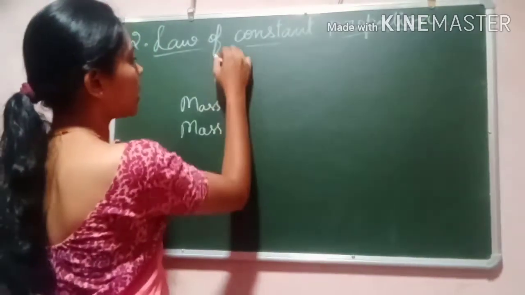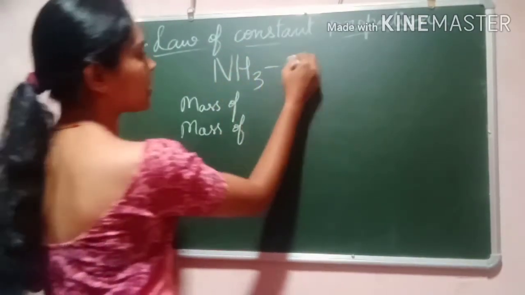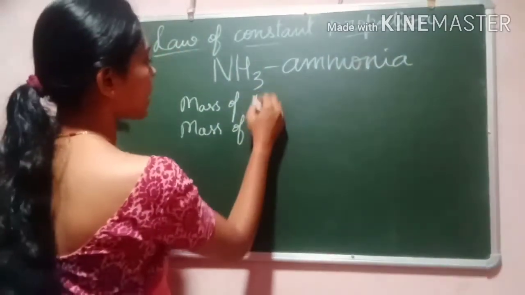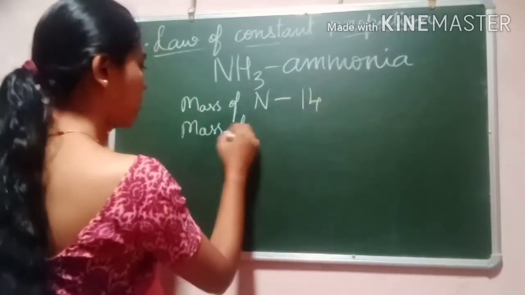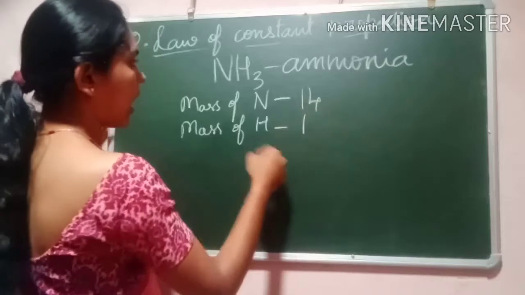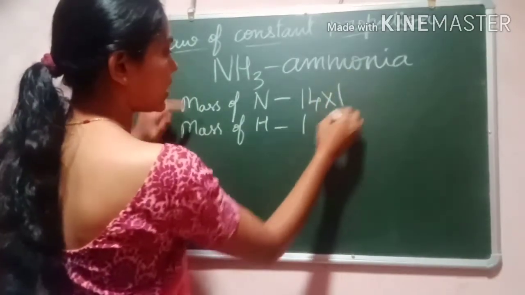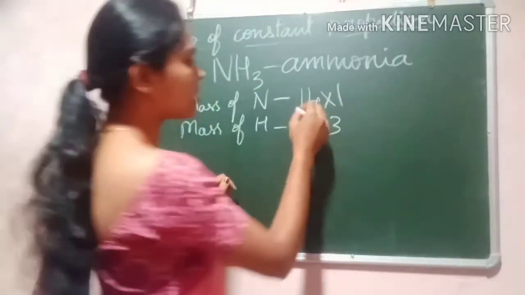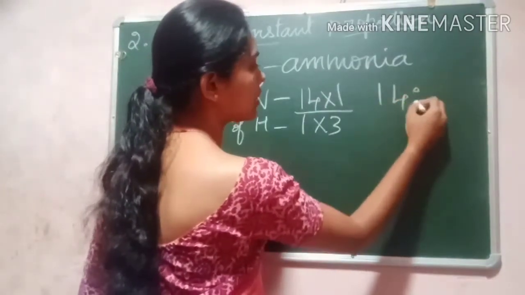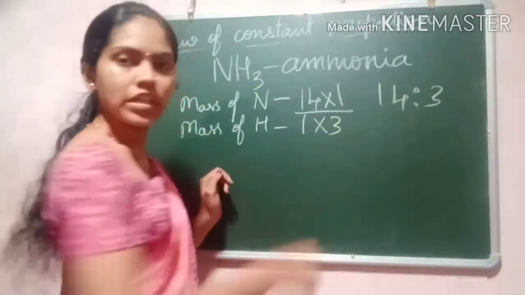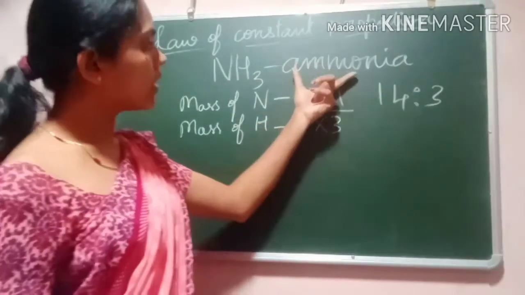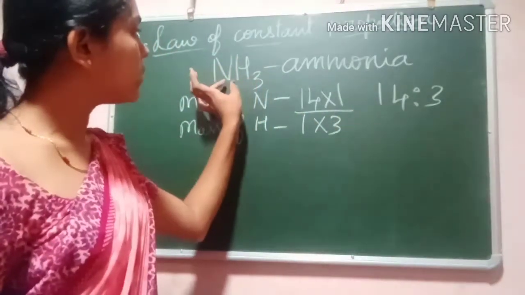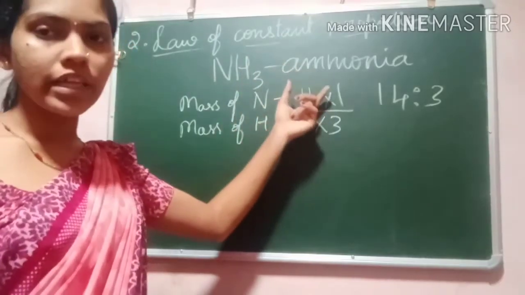If I take the example of ammonia, NH3, here the mass of nitrogen is 14 and the mass of hydrogen is 1, and there is 1 nitrogen atom and 3 hydrogen atoms. So what is the ratio here? 14:3. So whenever ammonia is there, they combine in the ratio 14:3. So this is uniform for all the elements in the compound.